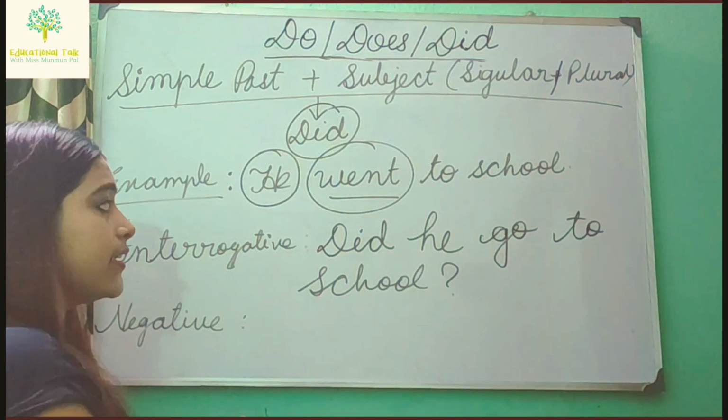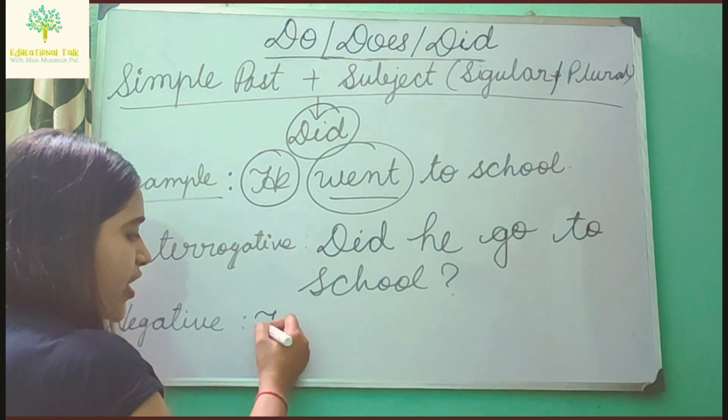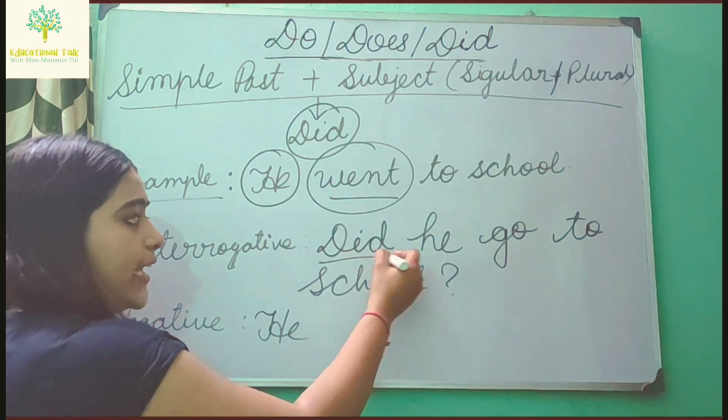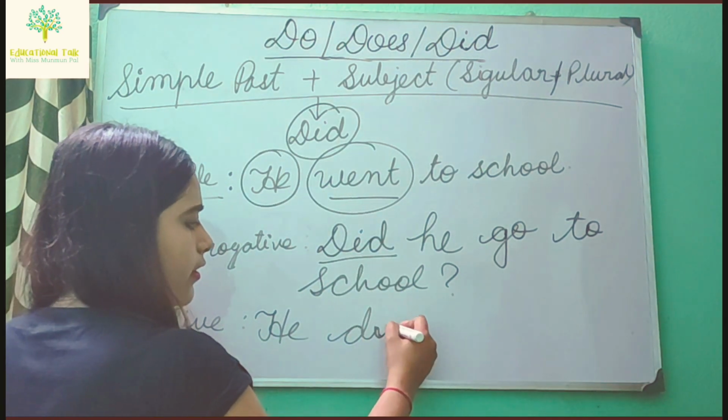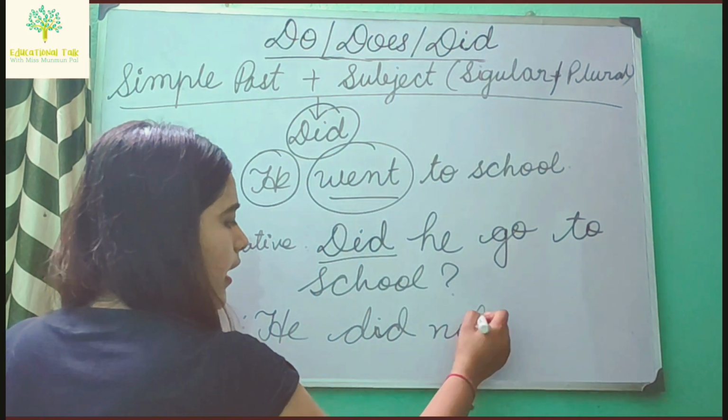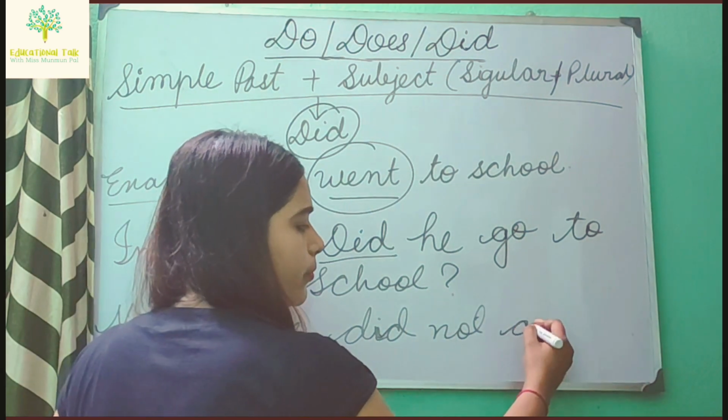Same will be in the negative sentence. First you write the subject he, then did, then not. He did not go to school.